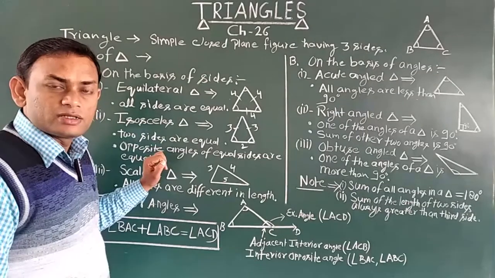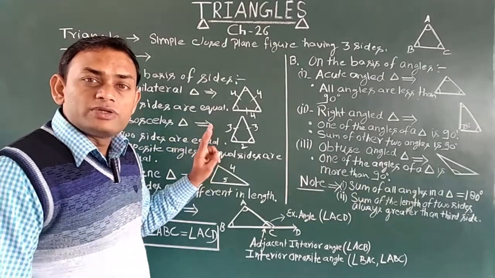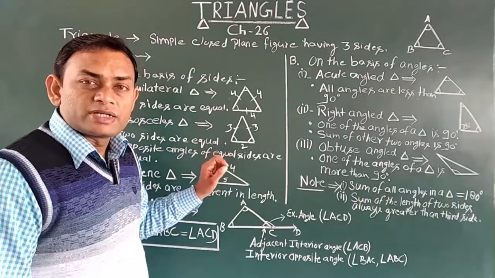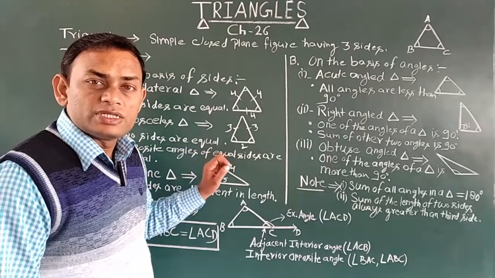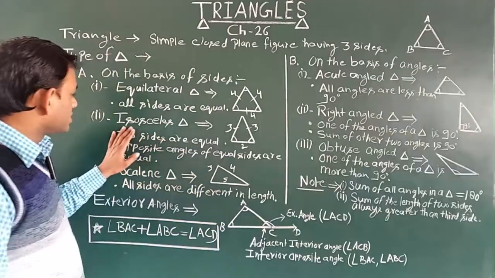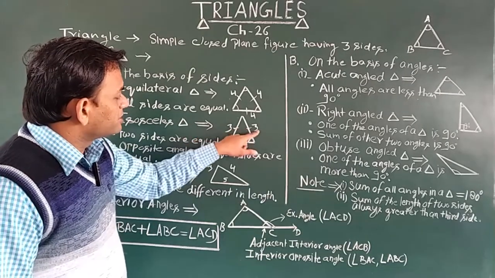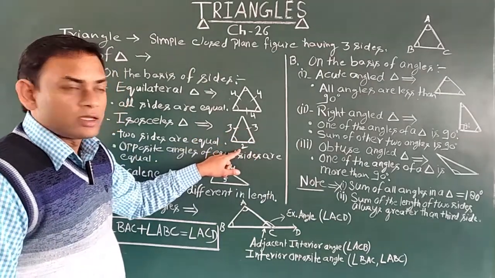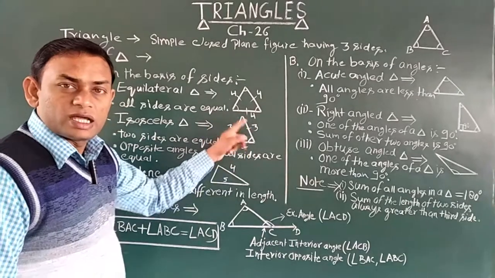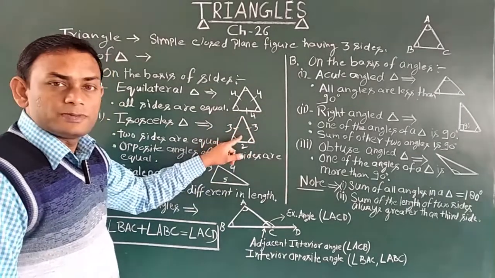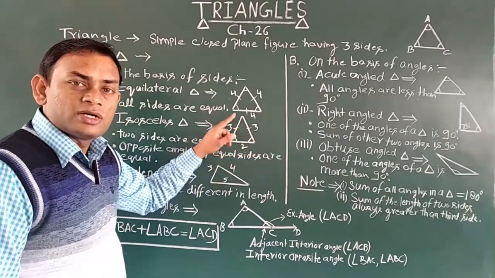After that, isosceles triangle. What is the isosceles triangle? The triangle in which only two sides are equal will be called the isosceles triangle. You can see here in this triangle that 3 centimeter, 3 centimeter and 2 centimeter. Two sides are equal, 3 and 3. So this type of triangle will be called the isosceles triangle.